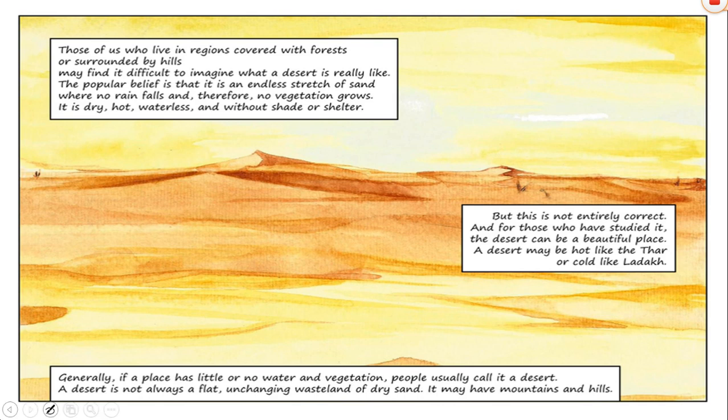Those of us who live in regions covered with forest or surrounded by hills may find it difficult to imagine what a desert is really like. The popular belief is that it is an endless stretch of sand where no rain falls and therefore no vegetation grows. It is dry, hot, waterless, and without shade or shelter.